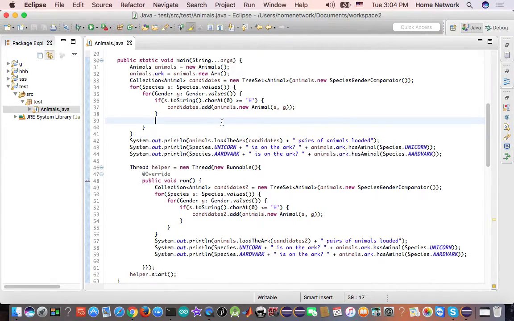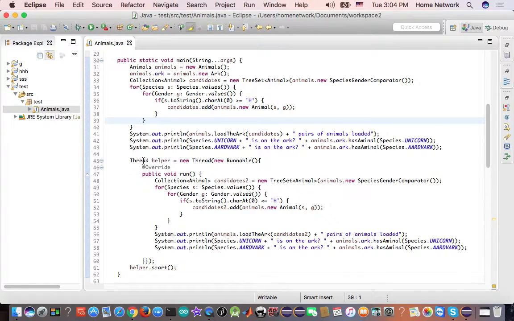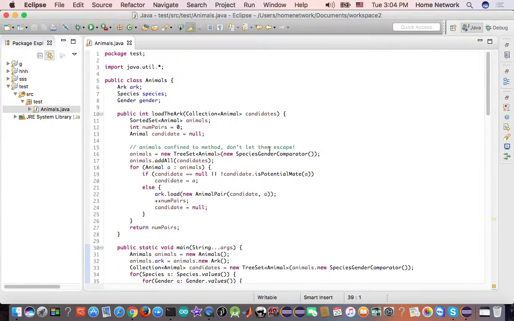We are done. No, not yet, because at this point the program appears to work. However, it's not good for multi-threading. We have to check if all the shared variables are guarded for thread safety. The ark is one of the state variables. The ark is shared among the threads. Let's check the code path of the ark.